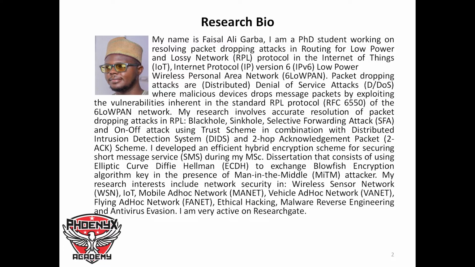My research involved accurate resolution of the packet dropping attacks in RPL: Blackhole, Sinkhole, Selective Forwarding Attack, and on-off attack, using a trust scheme in combination with a Distributed Intrusion Detection System and a two-hop Acknowledgement Packet scheme. I developed an efficient hybrid encryption scheme for securing short message service during my MSc dissertation, which uses Elliptic Curve Diffie Hellman to exchange the Blowfish encryption algorithm key in the presence of a man-in-the-middle attacker.